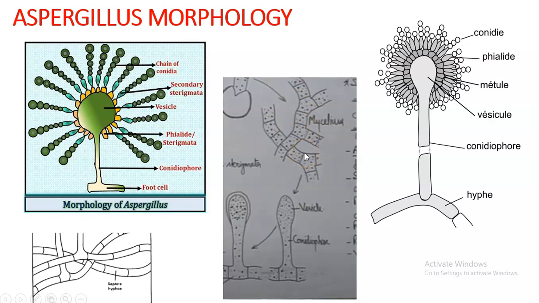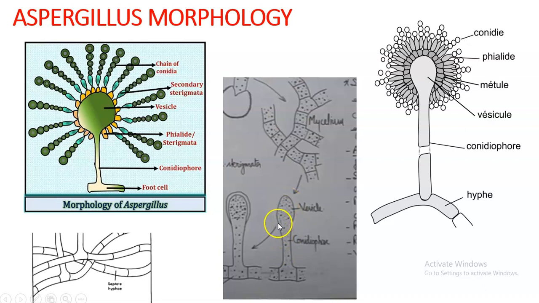So during the time of maturity, one particular cell, it can be any cell, one particular cell of the prostrate mycelium will become thick walled, and from this there will be the formation of an erect outgrowth. It will be up to a maximum of 2.5 mm in length, only that much, but it is displaying such an erect outgrowth. And as the mycelium continues to mature, there will be movement of cytoplasm and many nuclei towards the tip of this erect branch.